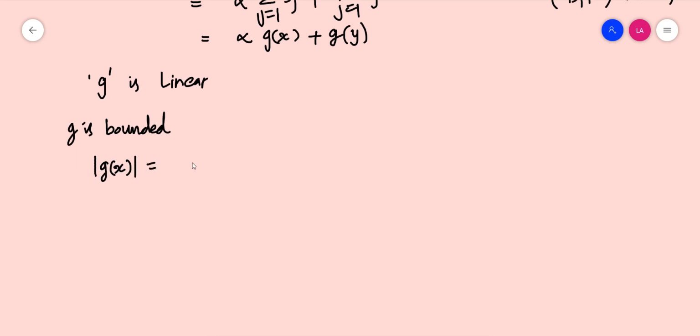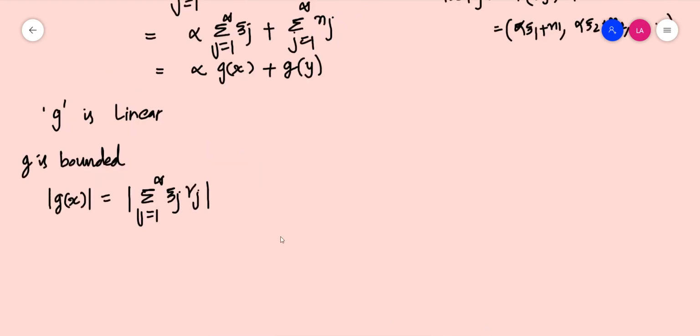By definition this is summation j equal to 1 to infinity theta j times gamma j, where the sequence gamma j is an element in L infinity. In the previous case we took this as beta j. So we can represent it by any other symbol.